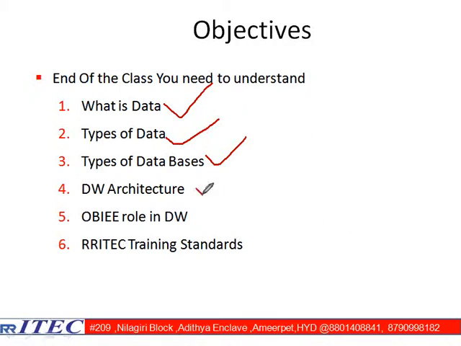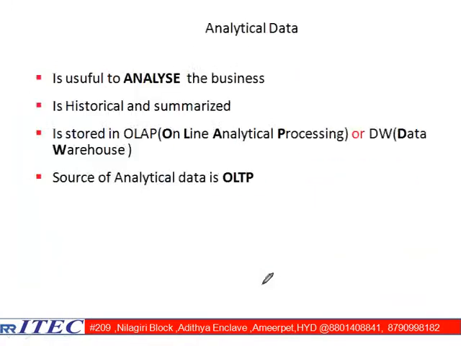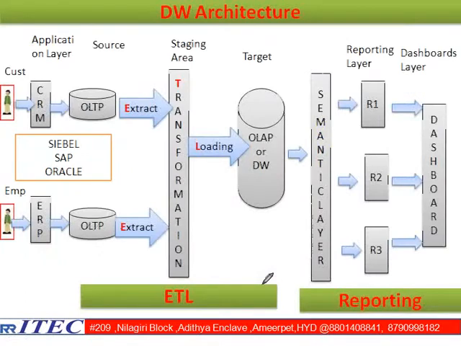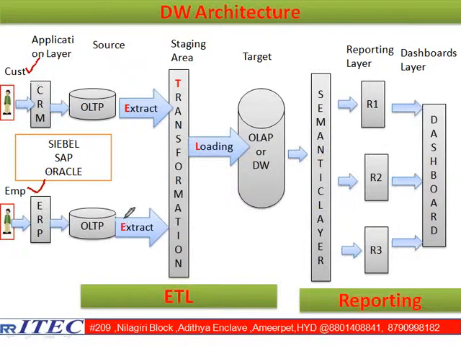Now, next we are going to discuss data warehousing architecture. Let us start with the business. In a business, we mandatorily require two types of people. One is called the customer. The second is called what, sir? Employee. Without customers, I don't think any business is available. Without employees also, there is no business. Customers are required as well as employees.